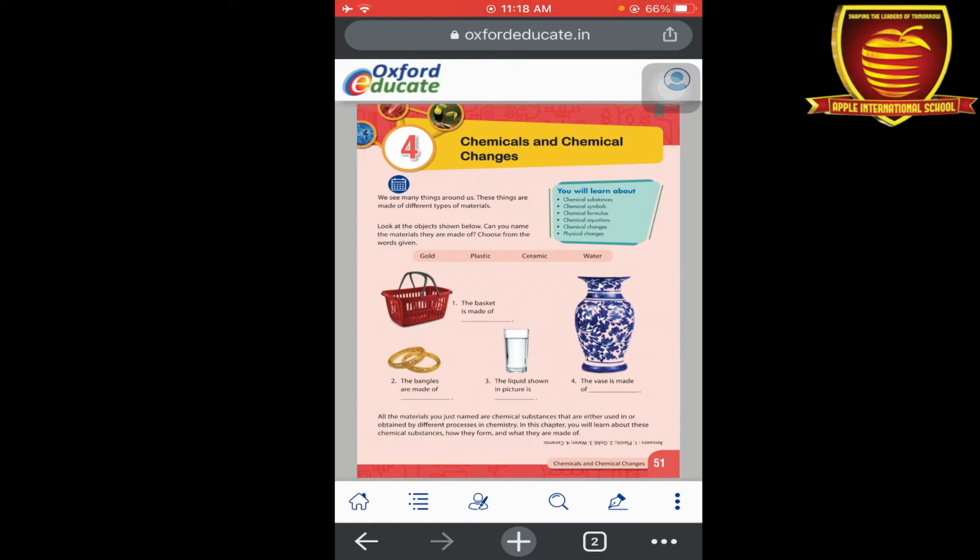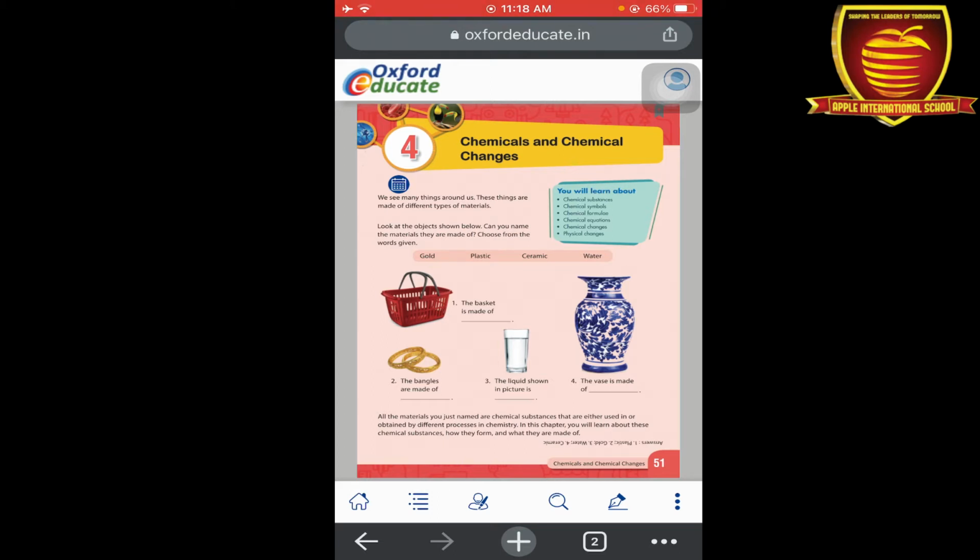So today in this chapter we mainly talk about physical and chemical changes and their reactions. Before starting the chapter, firstly we go through an activity which tells us the main motive of this chapter. Look at the objects shown below. Can you name the materials they are made of? Choose from the words given. In this activity you have to tell the material that we use for making these things.